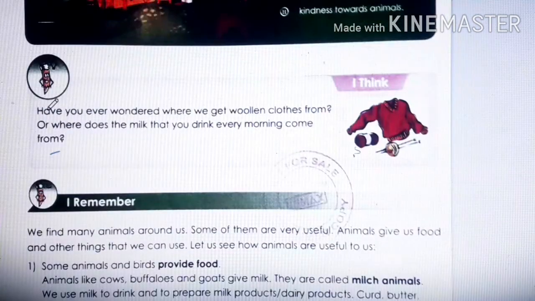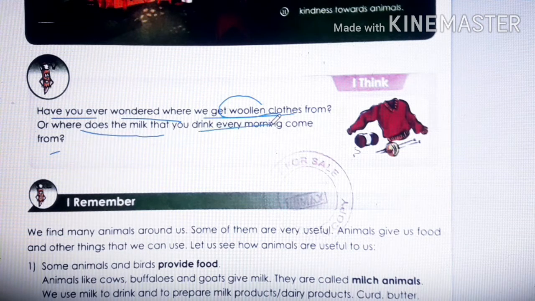Let's see. Have you ever wondered where we get woolen clothes from? We wear woolen clothes to protect ourselves from cold in winters. So from where do these woolen clothes come? Or where does the milk that you drink every morning come from? Children, in today's class you will get answers to these questions. Then you will know where we get woolen clothes and where we get the milk which we drink every morning.